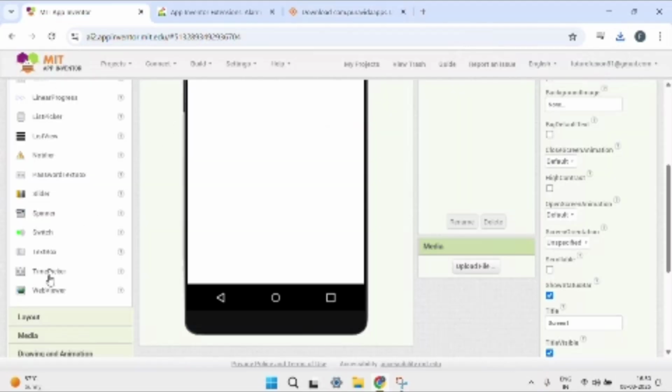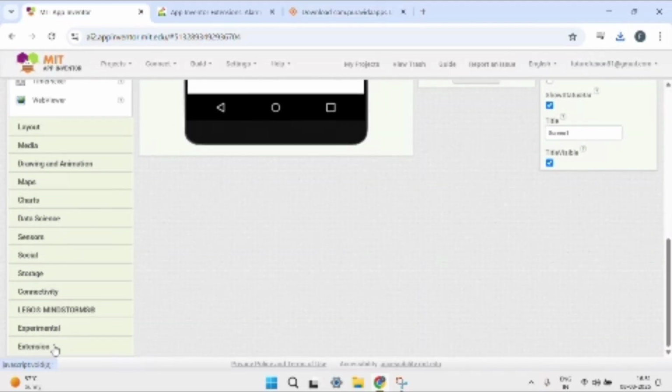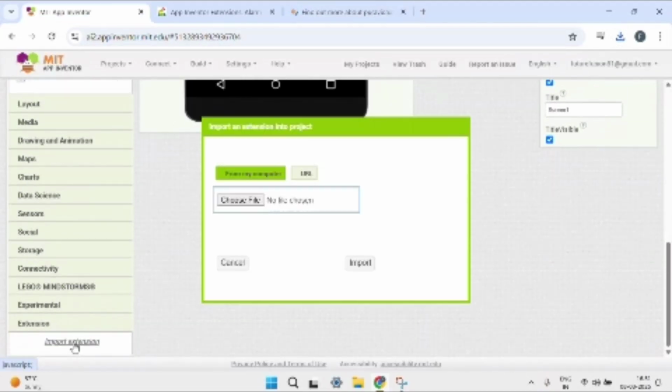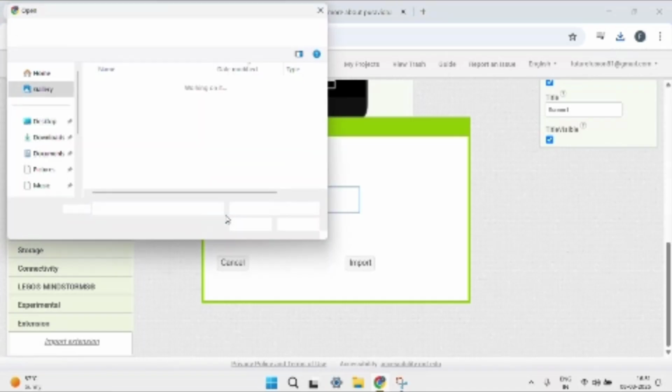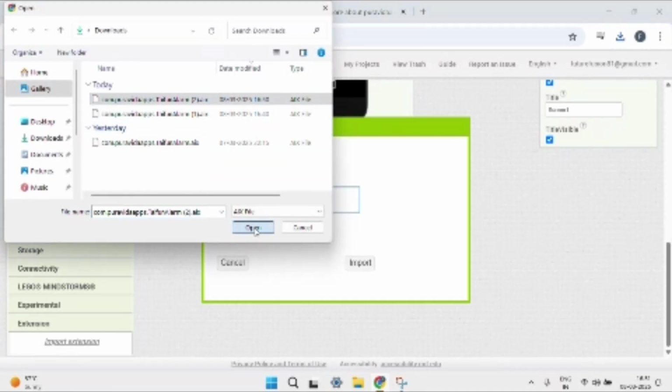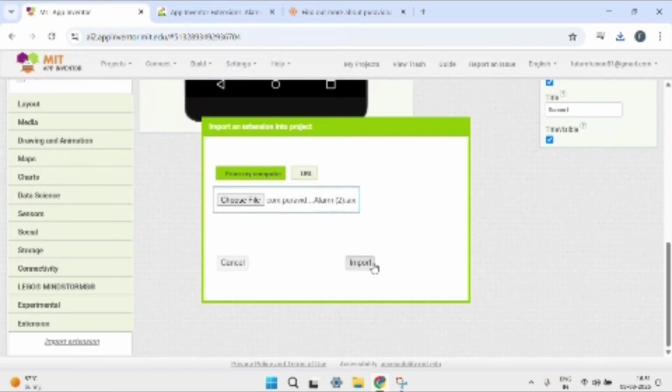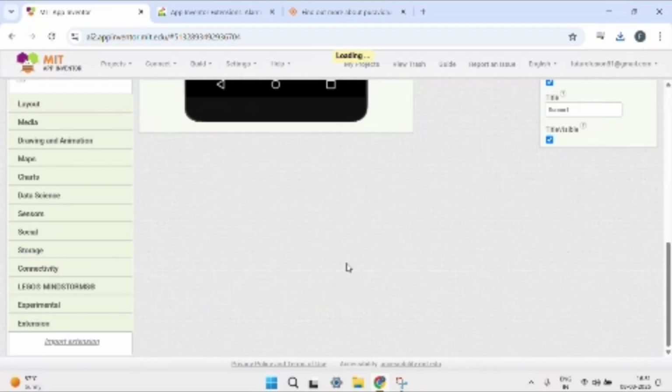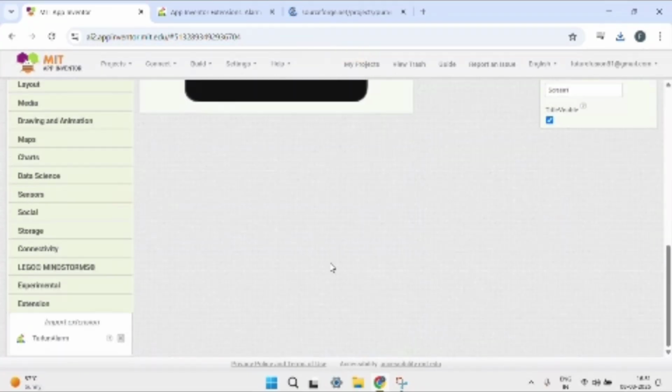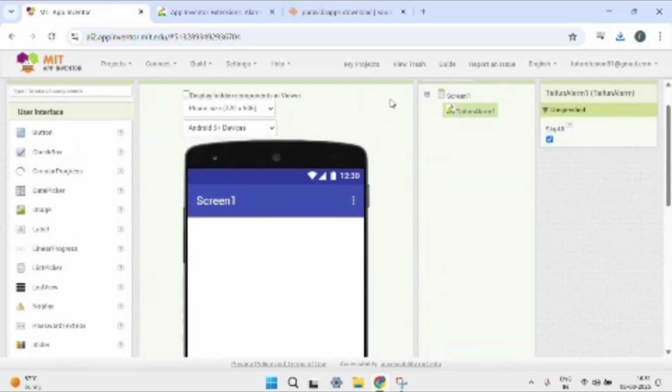Click again on MIT App Inventor and search for extension. Here you import the extension and choose the file you downloaded, open it and import the file. Wait, it is loading the file. After the file is loaded, click on this file and you will see the alarm system.